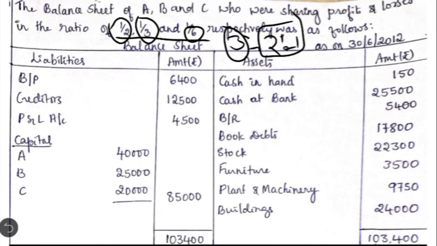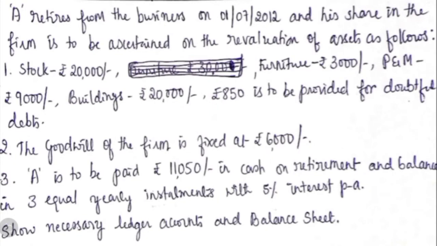Here the gain ratio is required for making the adjustment of goodwill. In this question we don't find the goodwill in the balance sheet on the asset side, but it is given in the adjustments under the second one. The goodwill of the firm is fixed at 6,000, but we cannot show the goodwill adjustment for 6,000. We have to show only with regard to the retiring partner's share. So that is 6,000 into 3/6. So only with regard to this we are going to show the goodwill adjustment.